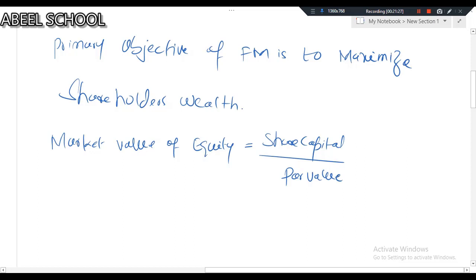Repeat. If we divide share capital by par value, it gives us the issued number of shares. Multiply this with the current share price.